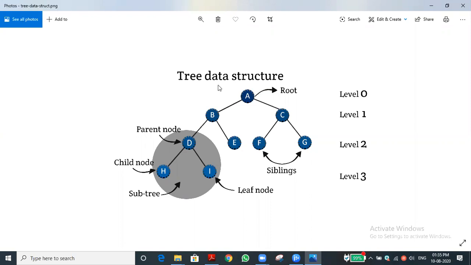This is a tree data structure. A is called the root. It has two branches, B and C. Then B has sub-branches, D and E. C again has its sub-branches, F and G. F and G are called siblings, likewise our family. Can you understand this?